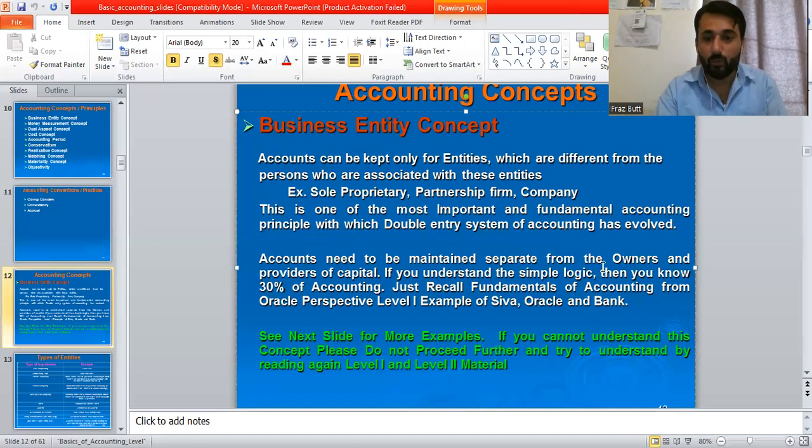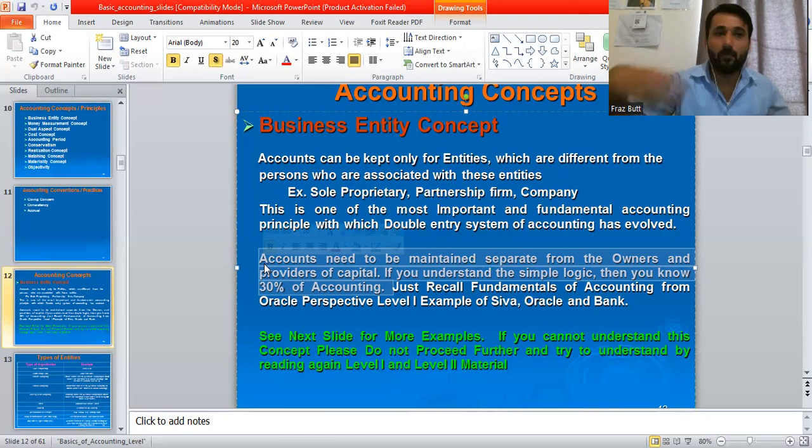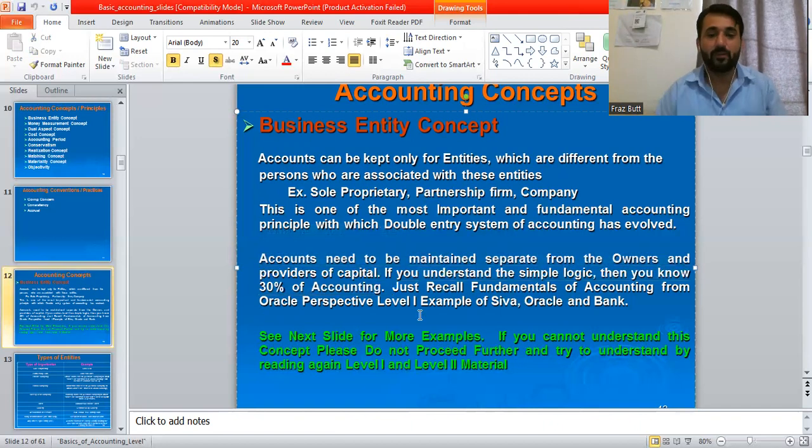Accounts need to be maintained separate from the owners or the providers of capital, meaning the people who are, for example in a partnership business, sharing money, sharing capital. Capital means in the form of money. If you understand this simple logic, then you know 30% of accounting. If you know this principle, that I am different from my money, or monetary digits are different from the owner, it means you are already 30% aware of the basics of this subject.